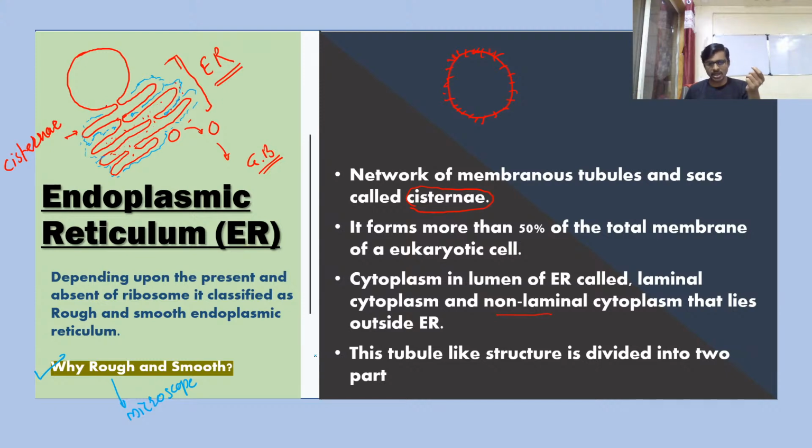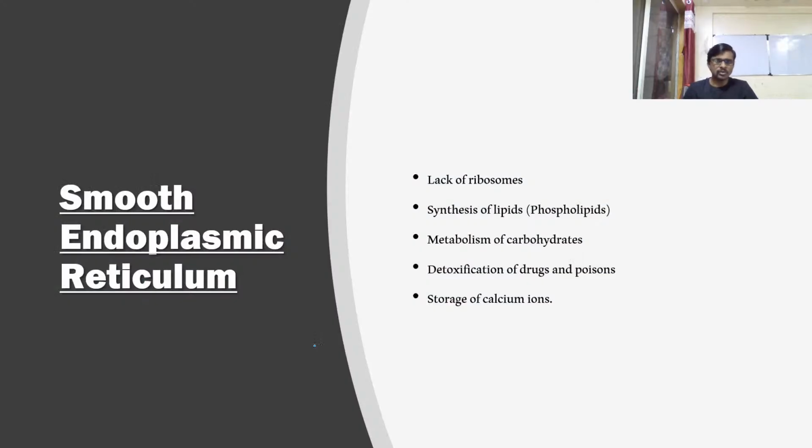But how can you understand whether it is endoplasmic reticulum or Golgi body, or a different type of structure which shows a tubule-like appearance? Let's see how. First of all, let's complete the smooth endoplasmic reticulum. Why is it smooth? Because it looks like this. This is the structure of your smooth endoplasmic reticulum, made up of tubes.